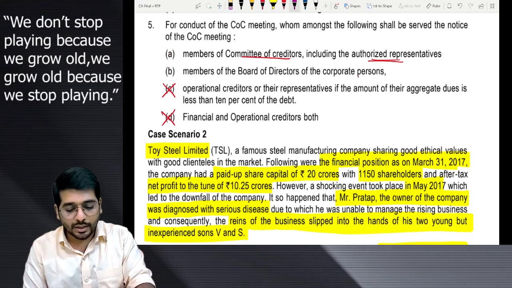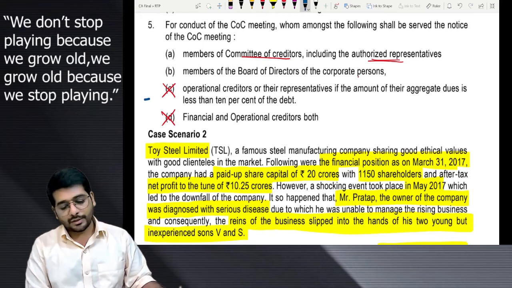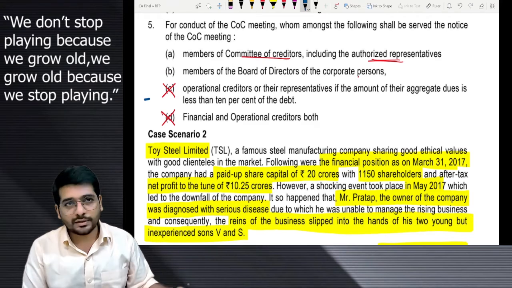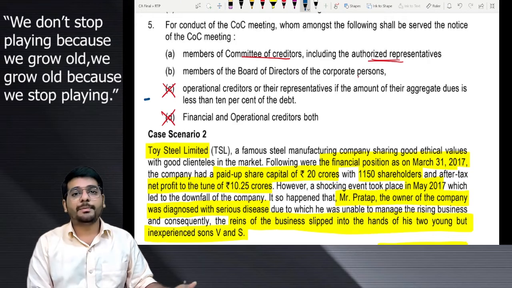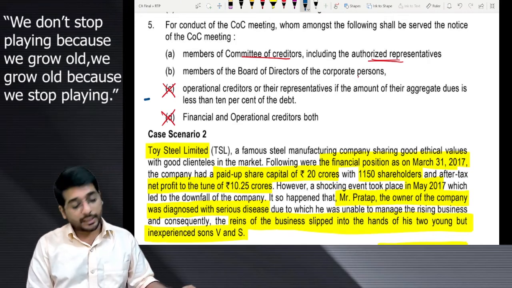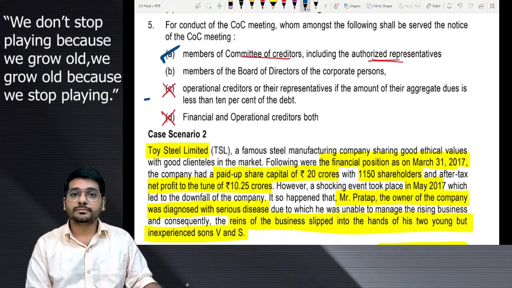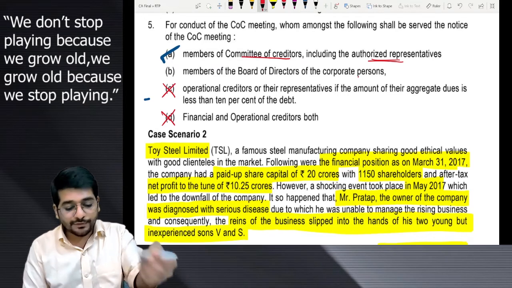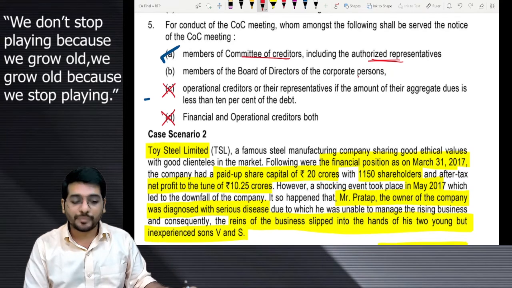Let's analyze. What are they saying in the first and second answer? First, members of the committee of creditors should be invited. Of course, it is a meeting of COC, so they will definitely come. Including any authorized representatives. If they are appointed authorized representatives for operational creditors, they will also come. So there is nothing that I can do over here. This looks correct. Let's find a loophole if there is one in the second one. Otherwise, this MCQ is wrong for me.